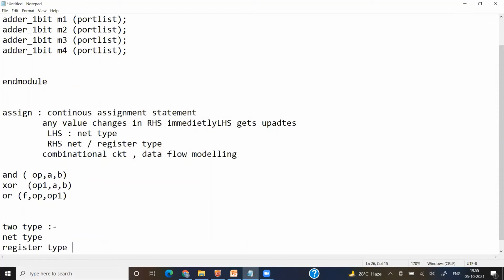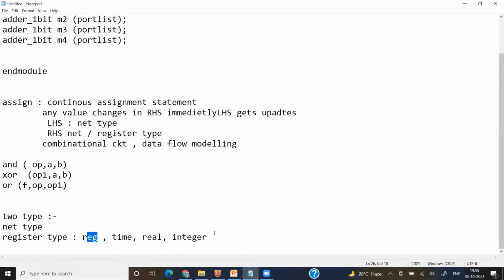In register type, again we have reg, time, real, integer. Mostly we use the reg type. This register data type we can use for modeling combinational as well as sequential circuits.